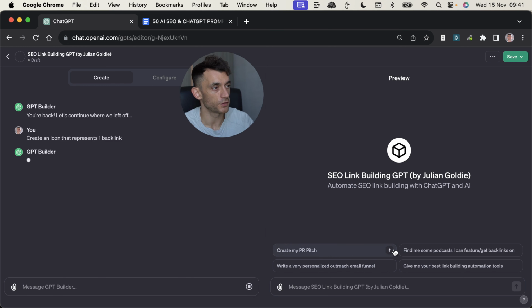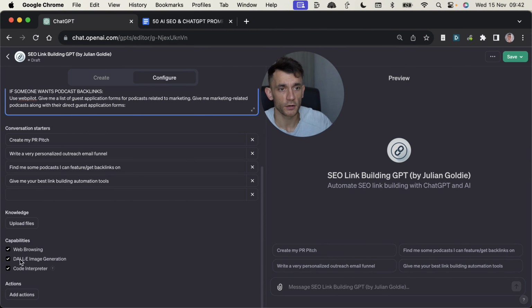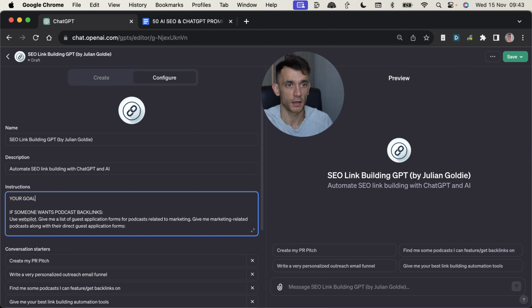Now we've got the conversation starters, and we just need to set up the instructions so that ChatGPT does every single one of those. And I'm going to show you how I instruct ChatGPT to create each one, because not only is this free tool going to help you build backlinks and automate them using AI, but also you understand the whole process of each workflow, which means that you can use the strategies better because you understand how they work, right? And then we got to make sure that we have web browsing, DALL-E 3, and the image generation enabled. And I'm going to say your goal, help users automate their link building strategies. Let's give it a go.